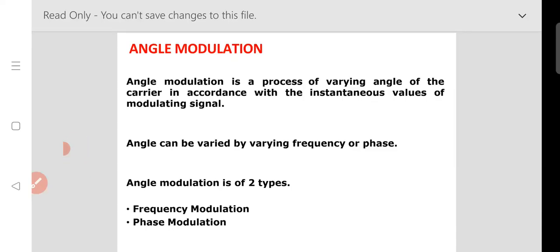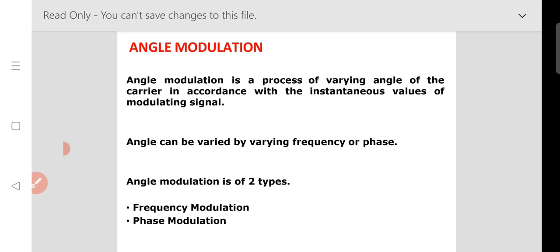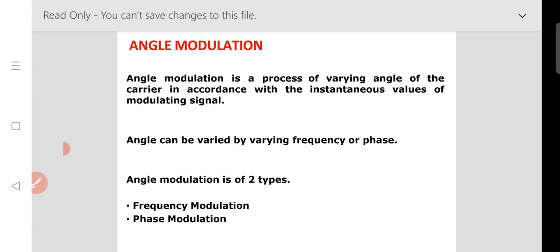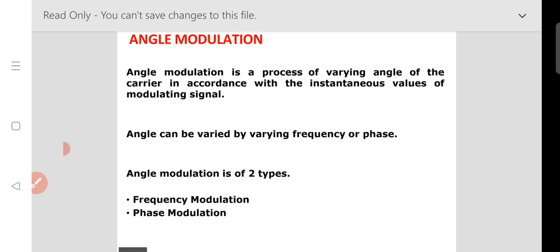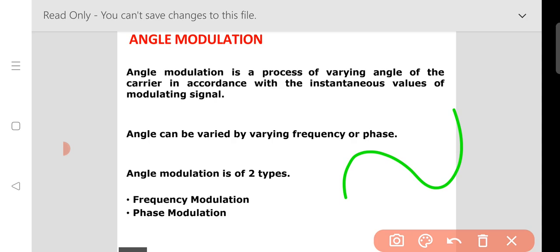This is angle modulation in analog communication. The continuous modulation, this is another technique of the continuous modulation technique. Okay, the first one is amplitude modulation, because the waveform in analog, the wave is continuous in nature.